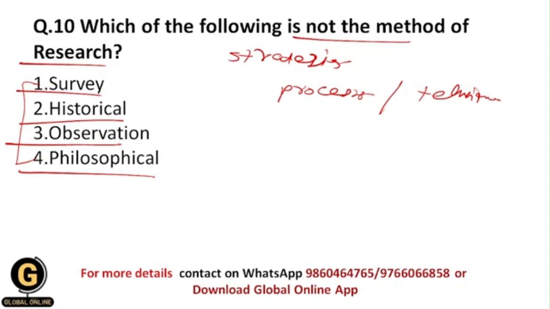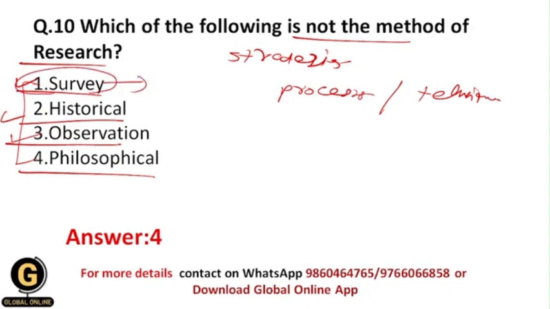And that's why whenever we see this concept of method of research, you will understand that survey is a method of research, historical is again a method of research, observation is again a method of research, but philosophical is not a method of research, and that's why your correct answer should be 4. Within the survey we can ask questions to the respondents and respondents give us the answers.